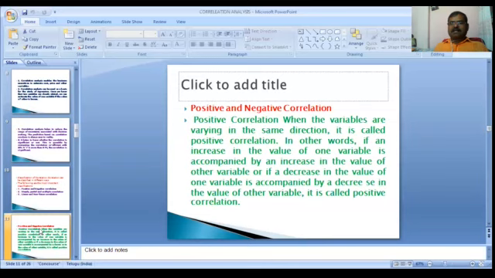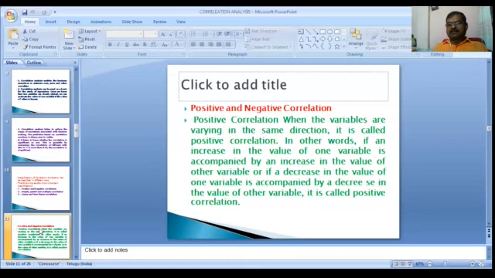What is the positive correlation? When the variables are varying in the same direction, it is called positive correlation.